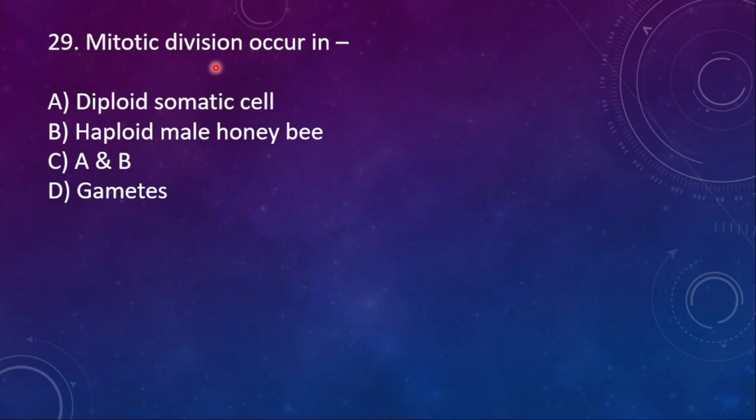29. Mitotic division occurs in A. Diploid somatic cell, B. Haploid male honeybee, C. A and B, D. Gametes. So here the right option, mitosis occurs in diploid somatic cells. Mitosis is for the somatic cells, whereas for the gamete formation, meiosis will take place, where the number of chromosomes is going to be halved.